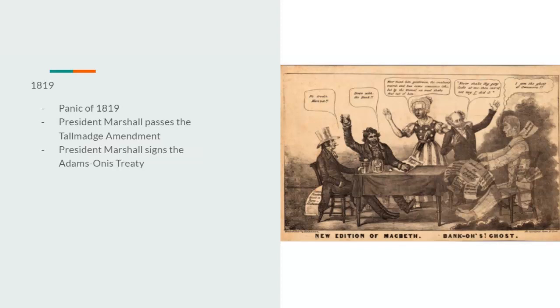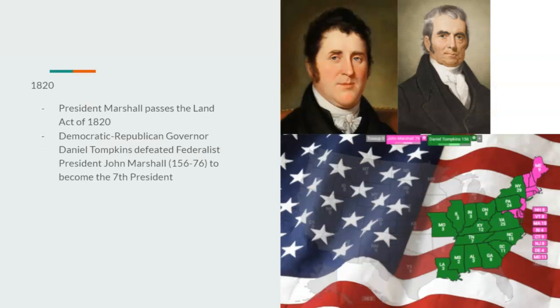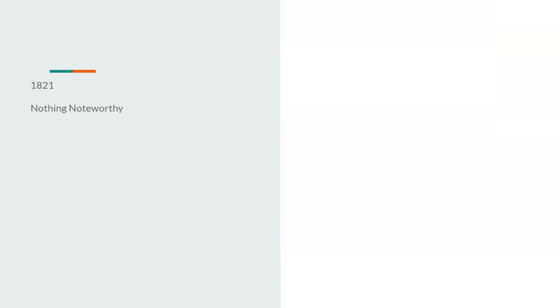President Marshall would pass the Tallmadge Amendment, as well as he would sign the Adams-Onis Treaty. In 1820, President Marshall would pass the Land Act of 1820, but due to the Panic of 1819, Democratic Republican Governor Daniel Tompkins, despite him being unpopular, would defeat Federalist President John Marshall 156 to 76 to become the 7th president. 1821 and in 1822, there would be nothing noteworthy.